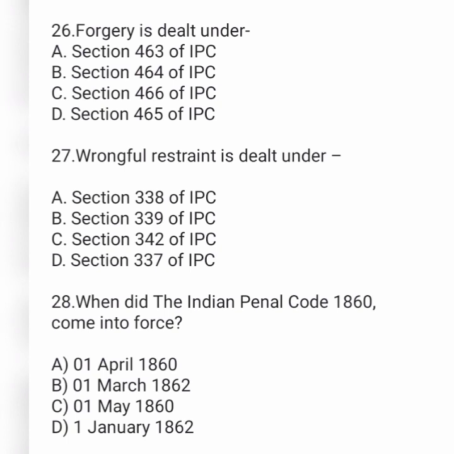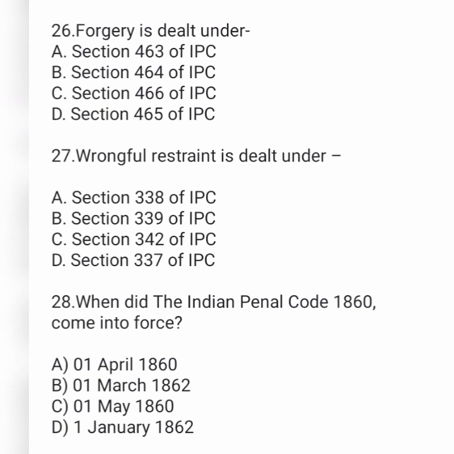Forgery is dealt under. Option A section 463 of IPC, option B section 464 of IPC, option C section 466 of IPC and option D section 465 of IPC. Next, wrongful restraint is dealt under. Option A section 338 of IPC, option B section 339, option C section 342 and option D section 337.